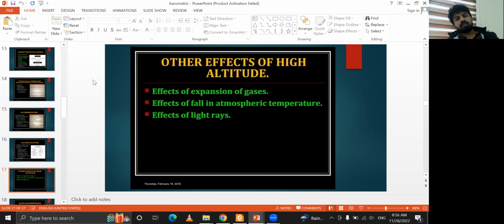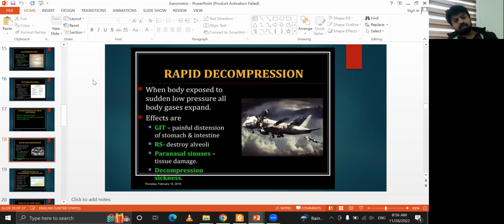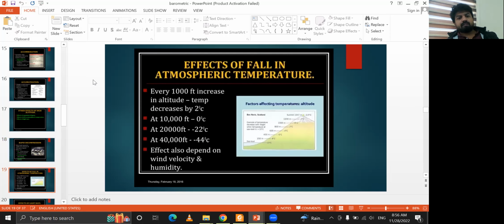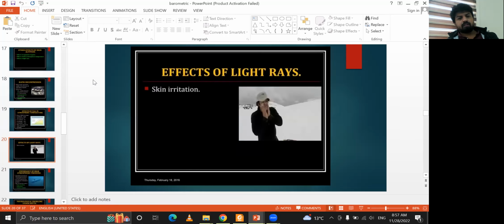Other effects include rapid decompression: when exposed to sudden low pressure, all gases expand, affecting the GIT, causing respiratory system damage, paranasal cyanosis, tissue damage, and decompression sickness. Also, temperature decreases with every 10,000 feet: at 10,000 it is 0, at 20,000 minus 22, and at 40,000 minus 44. There is also irritation of the skin from the effect of light rays.